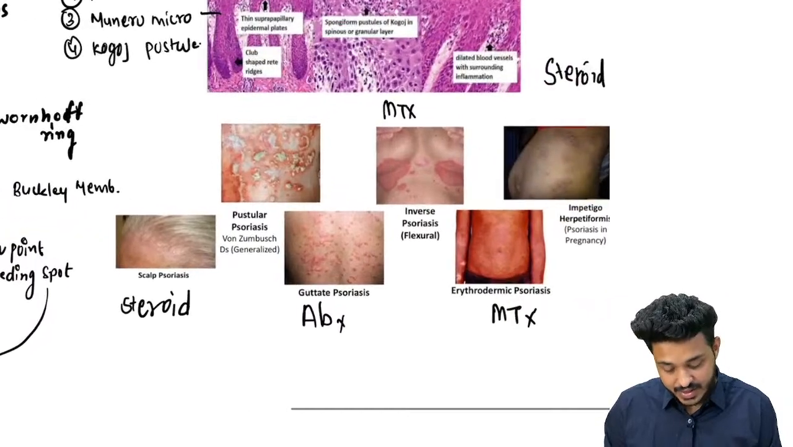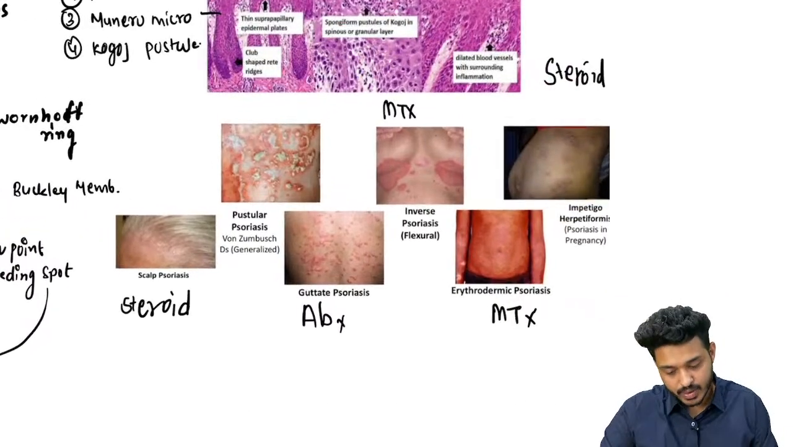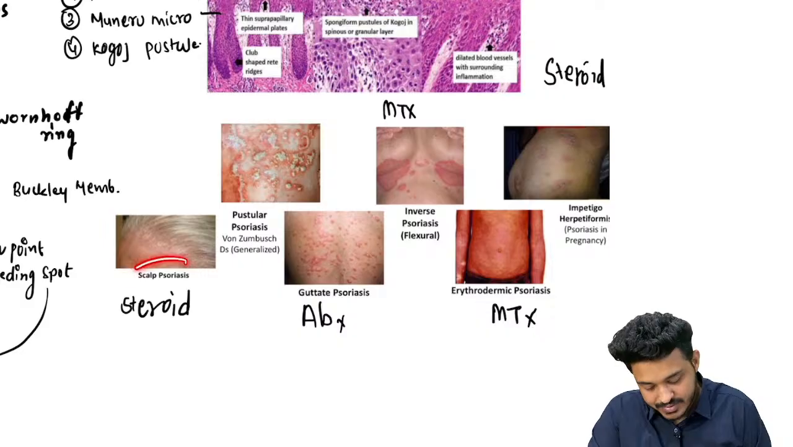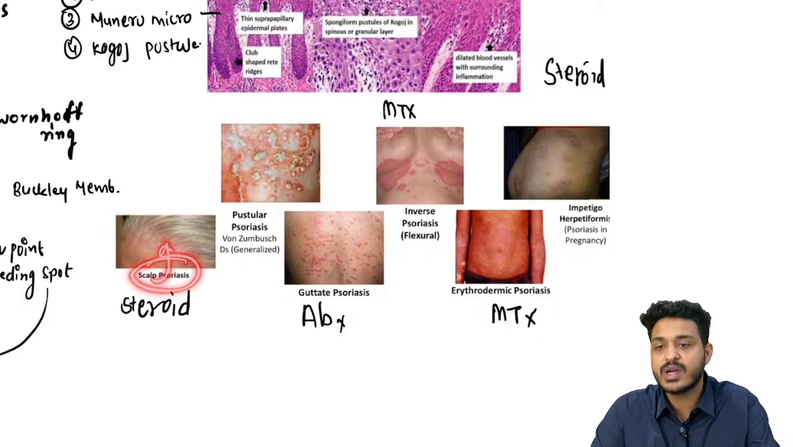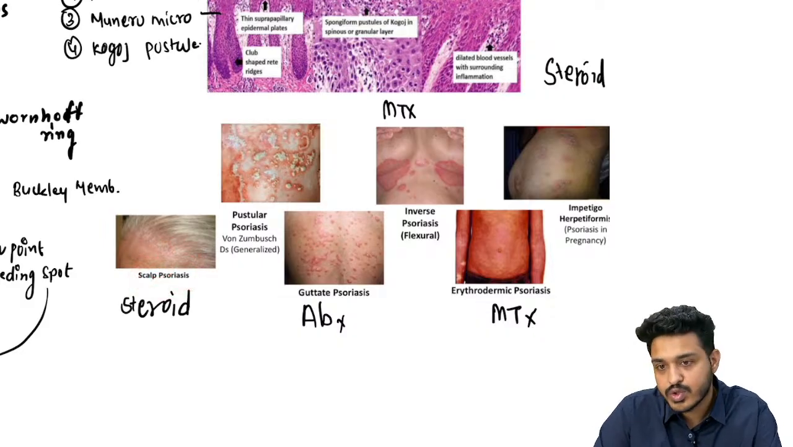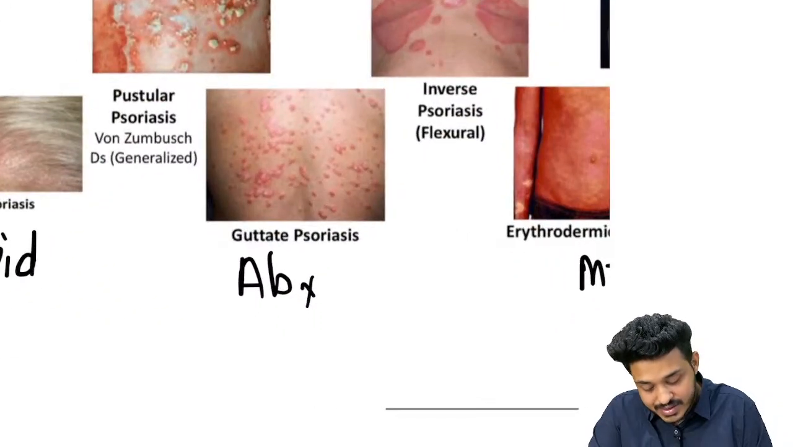What are the different kinds of psoriasis we are having and how are you going to approach this particular one? The first one is scalp psoriasis. This is going to be one where you will be giving what? Steroids to the patient. This is an important one.